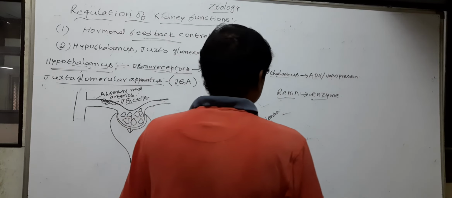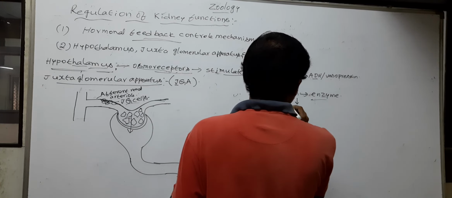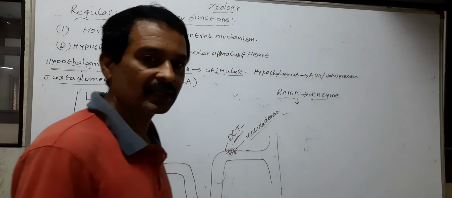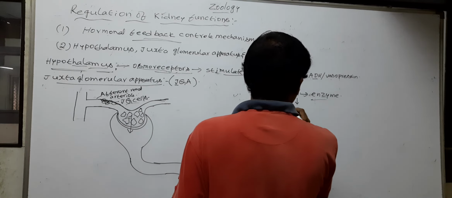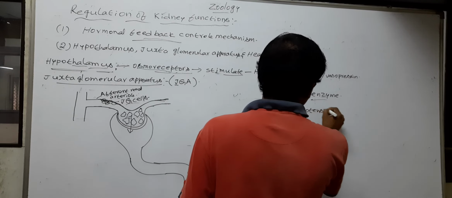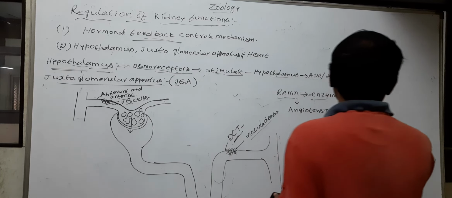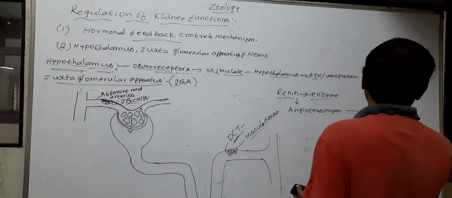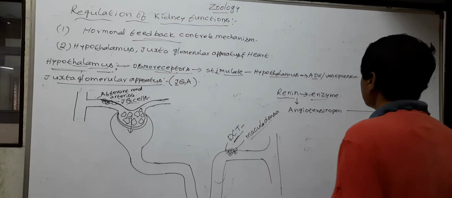Now the renin acts as a catalyst and converts angiotensinogen into angiotensin 1.